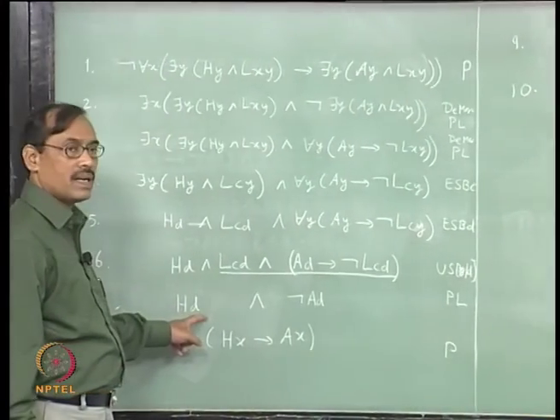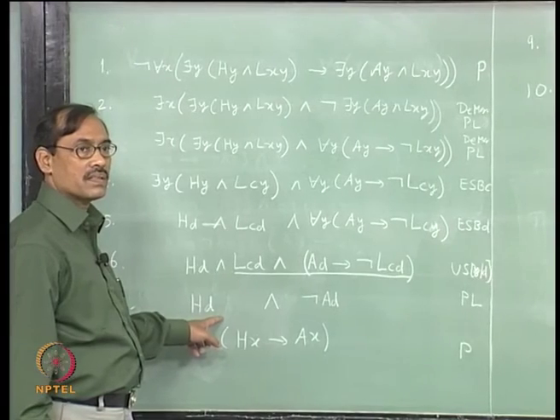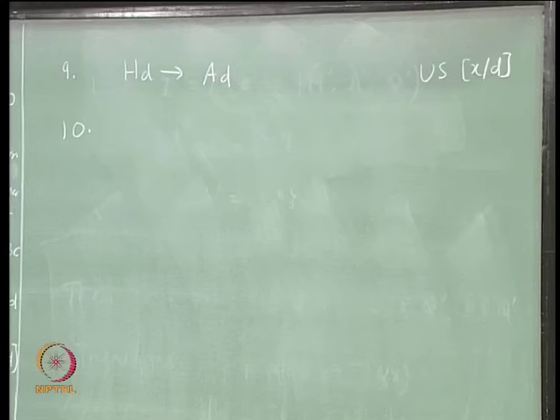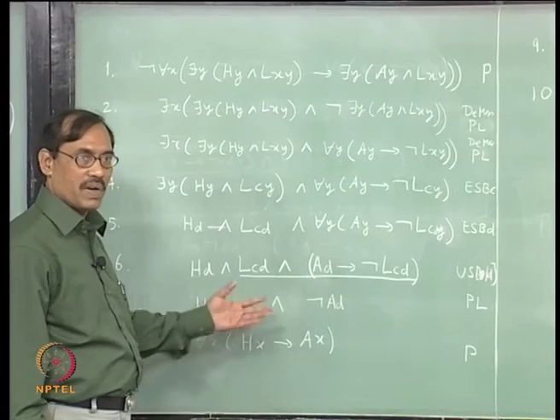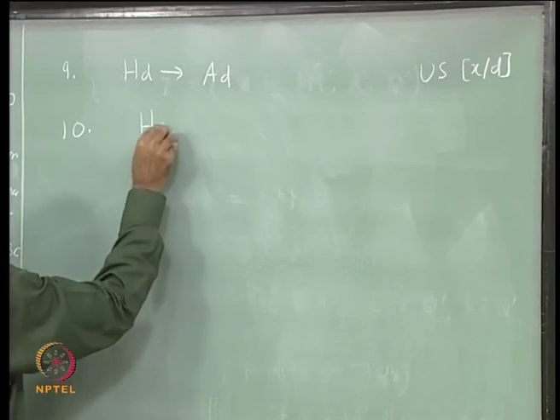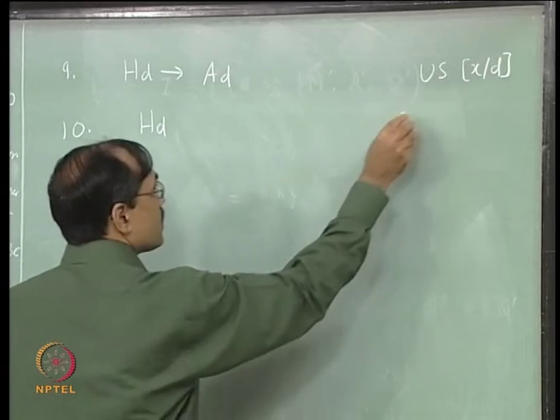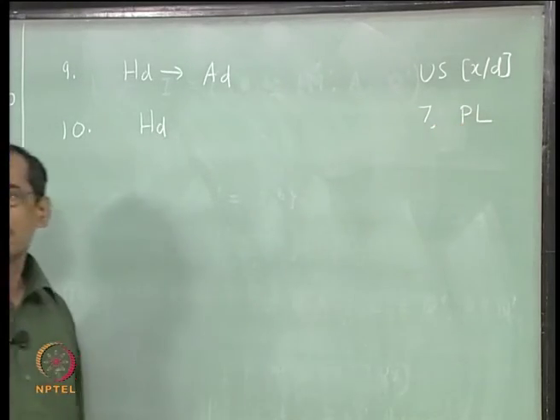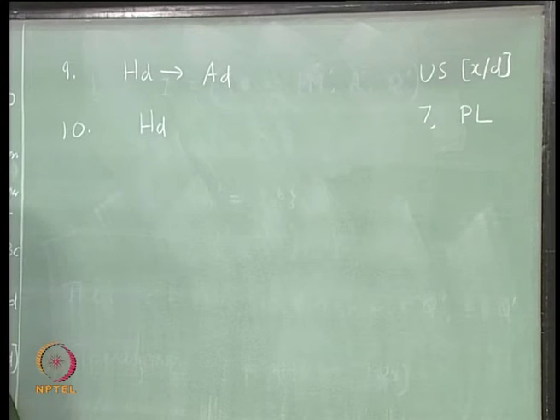Now, next I have 7 where SD is there, right, but SD and not AD, here SD implies AD, that will give a contradiction, right, but I have to make it which way it gives the contradiction. So, first I go for HD, it comes from line 7 by, okay.